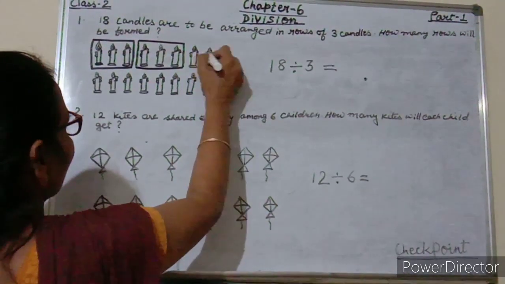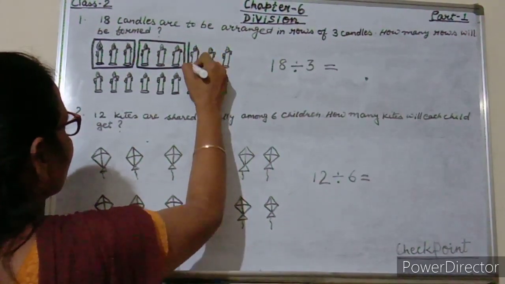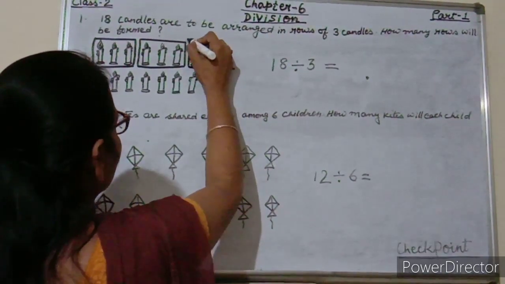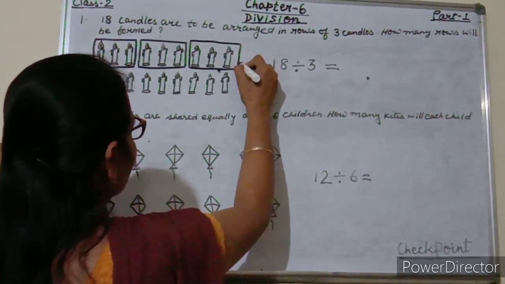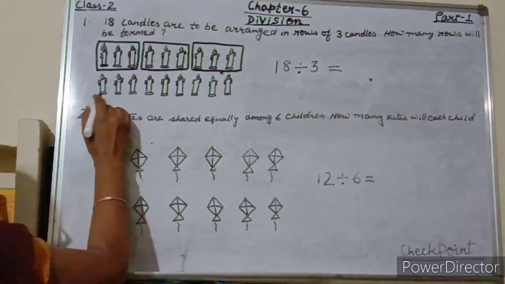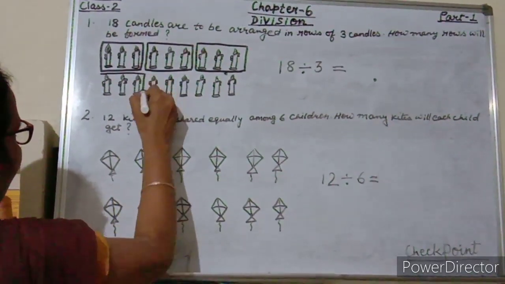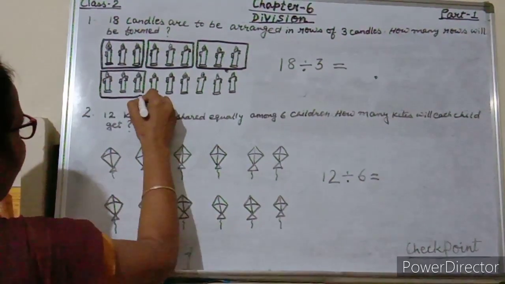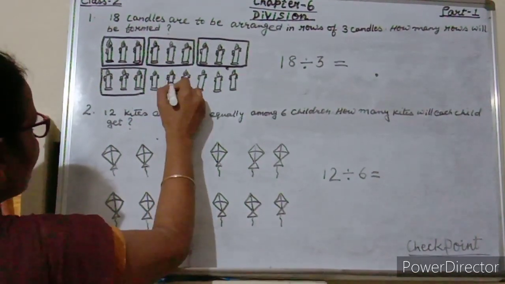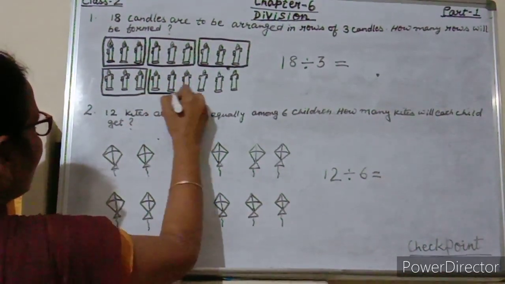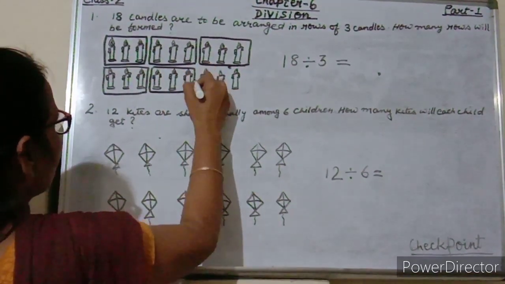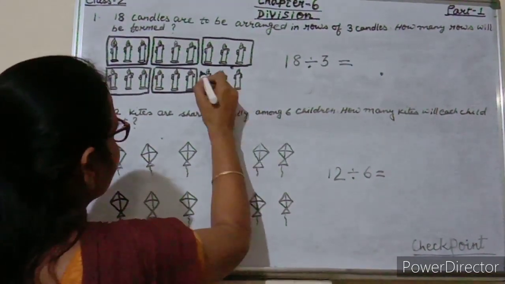See here also students, 1, 2, 3. Again here, 1, 2, 3. Here also 1, 2, 3. Again 1, 2, 3.